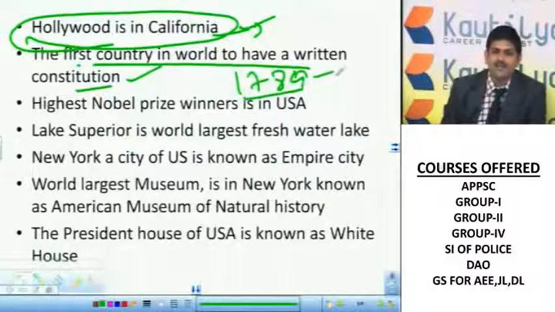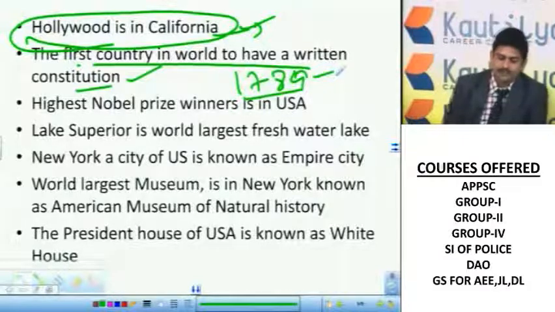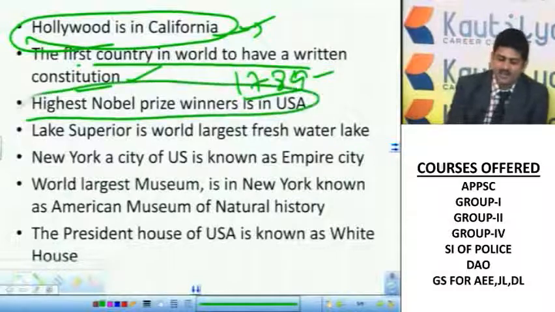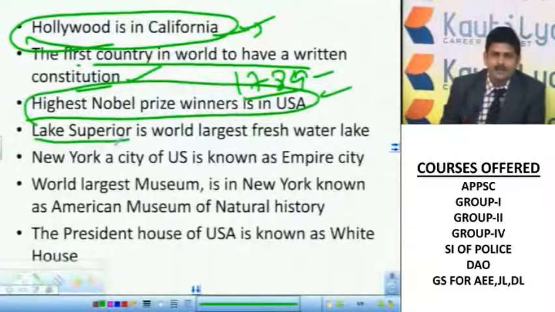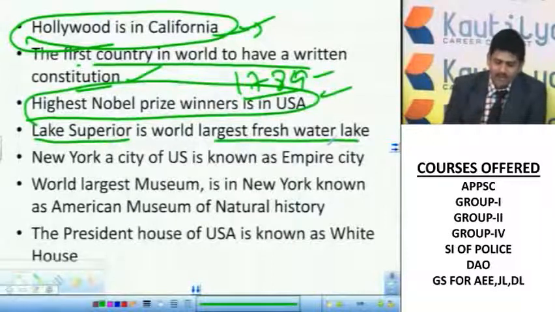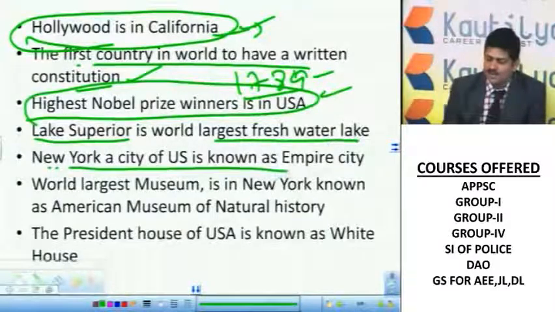It's a very, very rigid constitution, and the first written constitution in the world. Probably many politicians say that it is the best democratic nation in the world. Now, the highest number of Nobel Prize winners are there in the USA. Next, Lake Superior is there in America, and we already discussed this when we dealt with the continents. The lake is the world's largest freshwater lake. Okay, Lake Superior. Next, New York City in the US is known as Empire City.